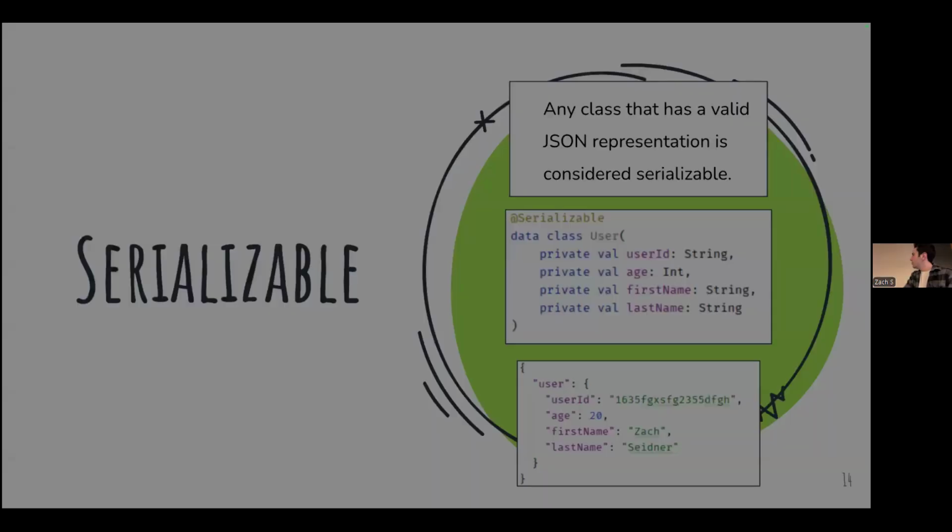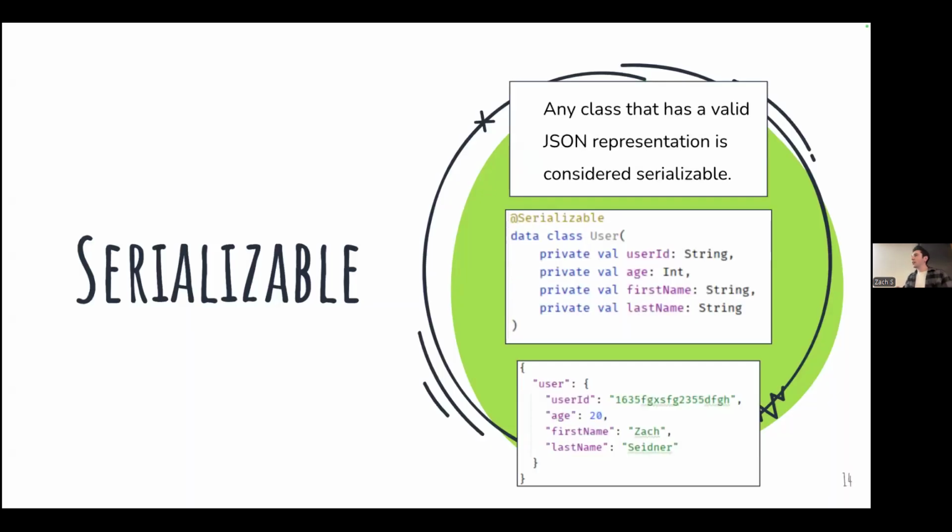Cool. Okay, now another concept, serializable. Basically, anything that has a valid JSON representation is considered serializable. If you're not familiar with JSON, it stands for JavaScript Object Notation. It's just a way that we can represent objects as a string. You can see below what this user could look like in the JSON format, right? And as an example of something that might not be, let me see, do I have a slide on this? Not yet. Okay.